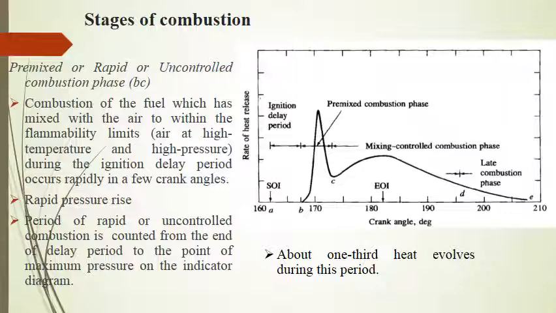When this burning mixture is added to the fuel which becomes ready for burning and burns during this phase, the high heat release rates characteristic of this phase result. So you can see in the premixed combustion phase that a rapid rise of pressure, or you can say heat release, is taking place.